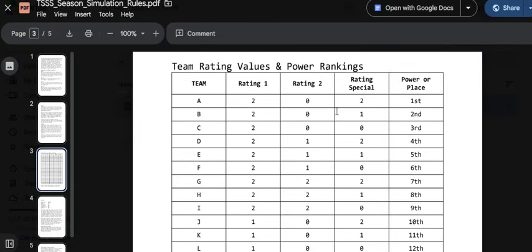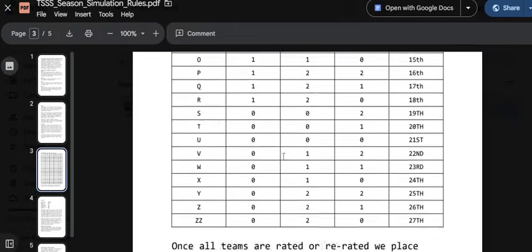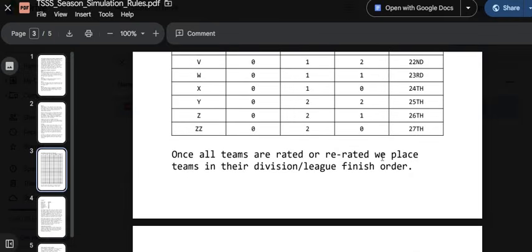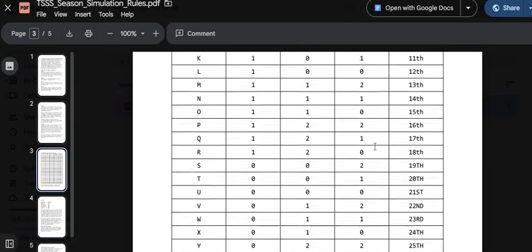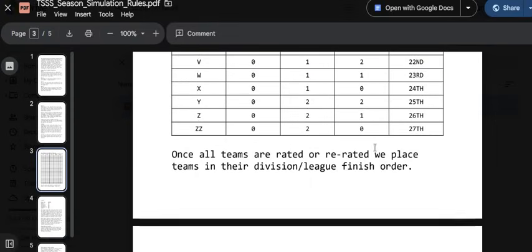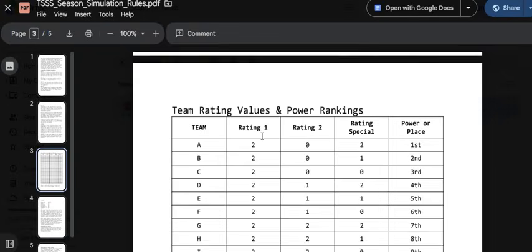So remember, your whole season portion is rating the teams, organize them in their division finish, and now I'm ready to seed my postseason tournament and actually play those games, crown my champion, and then go through the off-season. And as I go through the off-season and I re-rate all the teams, then that's a process of simulating the next season. So I'm re-rating every team. I'm reorganizing the divisions, which is going to put them in their place of finish, and I'm ready to seed the next season's bracket. And it doesn't matter how long my season is.